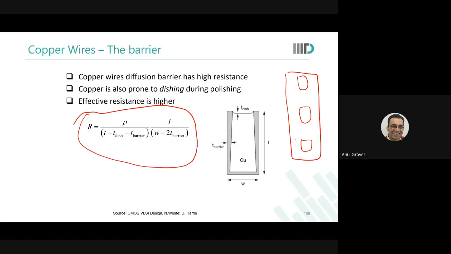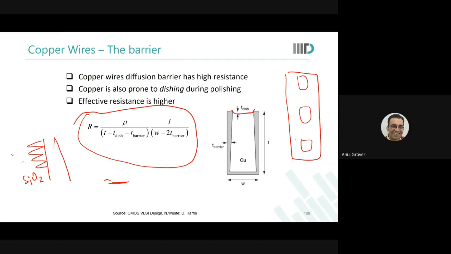And what did we say? We said that there are regions where the copper wire runs, and there are other regions where silicon dioxide is. Silicon dioxide is very hard. It is like glass. So when you do CMP, chemomechanical polishing, the glass being hard will not get eroded, but copper will get eroded. So a little bit of dishing will happen.